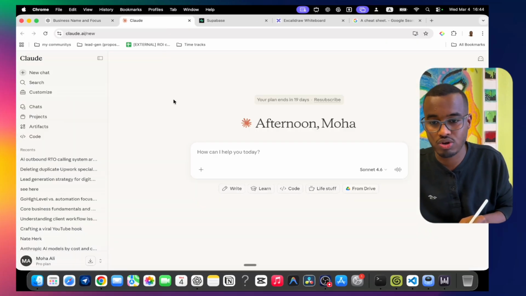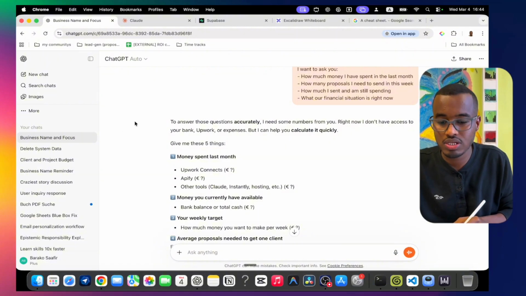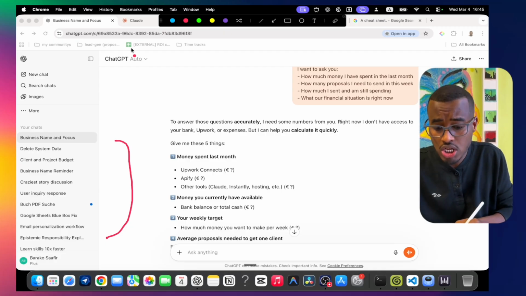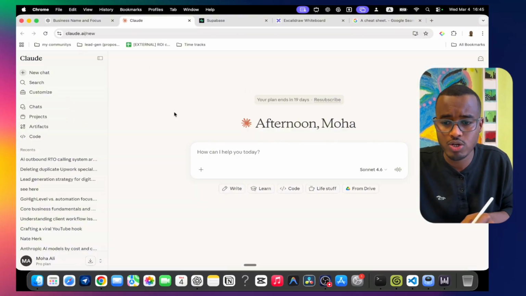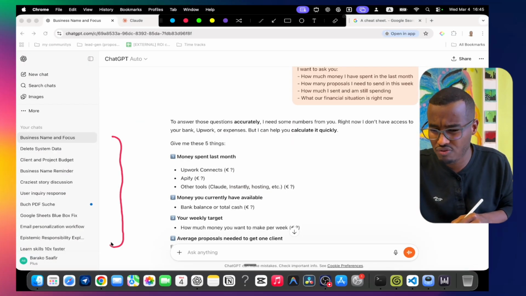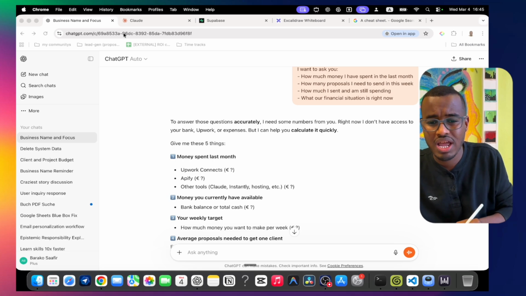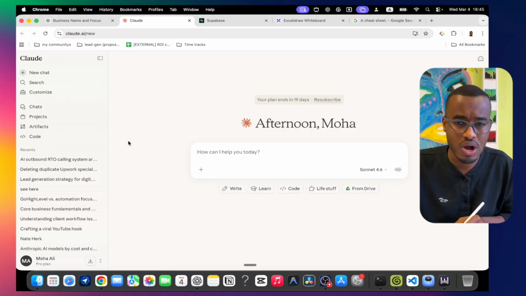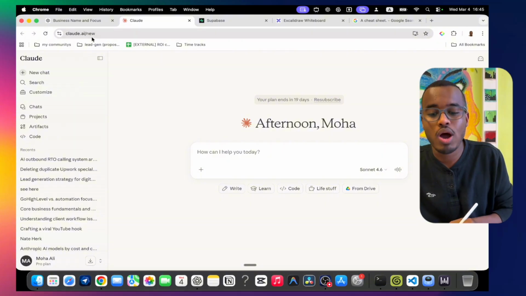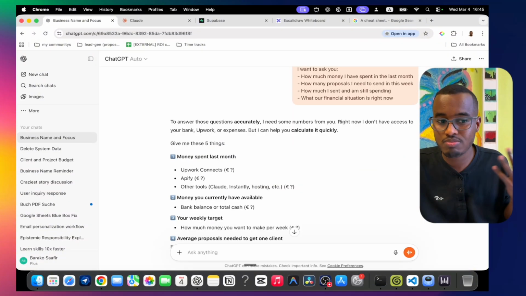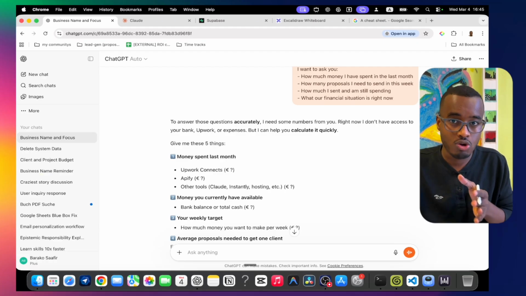Say I've used ChatGPT too many times and I want to change to a new model, like Claude Code. I need to transfer all the conversations I had. When I go into Claude Code, I have to tell it, "Hey, this is me, this is what I do," and explain myself all over again, and that hurts. That's why people get stuck and never switch from one model to another to see what the new model is actually capable of. So today we're going to solve that problem.